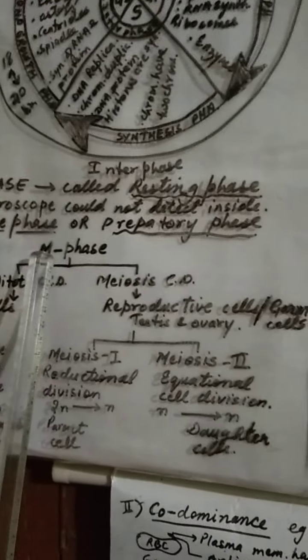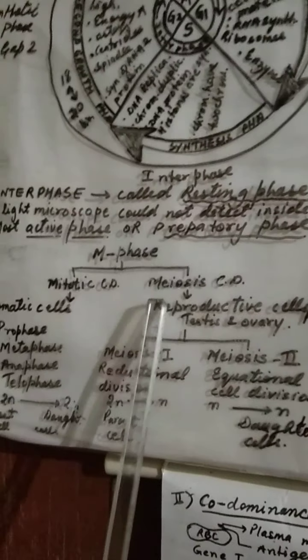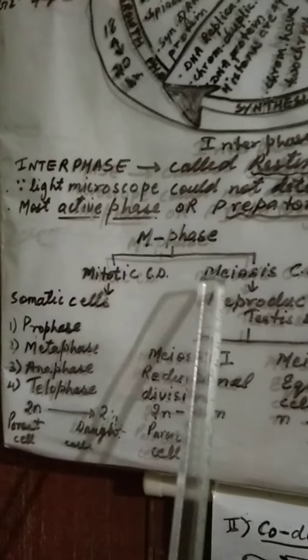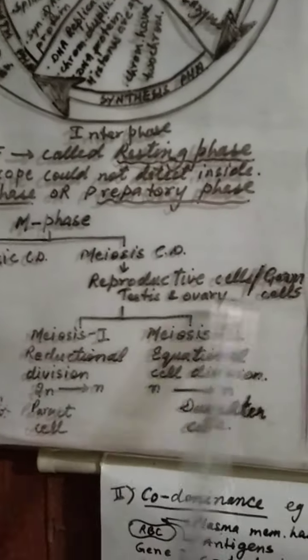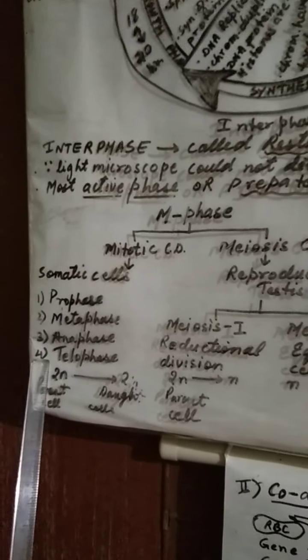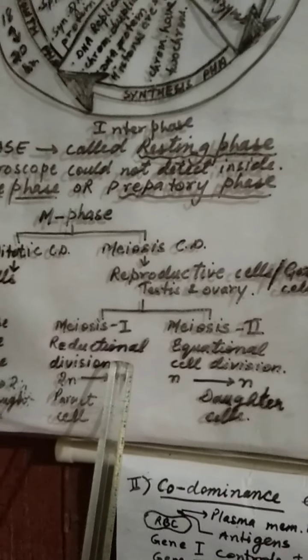Now I have already explained that M phase is divided into mitotic cell division or meiosis cell division according to the cells where they go. Mitotic cell division takes place in somatic cells. Meiosis cell division takes place in reproductive cells, also called germ cells, like testes and ovaries. Mitotic cell division is divided into prophase, metaphase, anaphase, telophase. While meiosis is divided into meiosis 1 and meiosis 2. First is reductional division, the second is equational division.